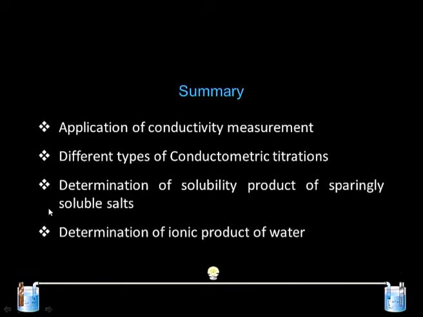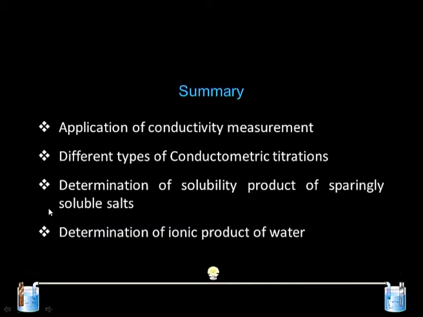We also looked at the precipitation titration, which can be used to find the concentration of a given unknown solution, and the solubility product, which can be determined only through conductivity measurement, because there is no other chemical method which can find out the solubility and finally the solubility product of a sparingly soluble salt. And we looked at the ionic product of water and found the value of that.